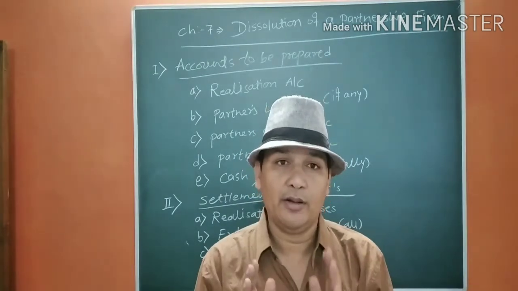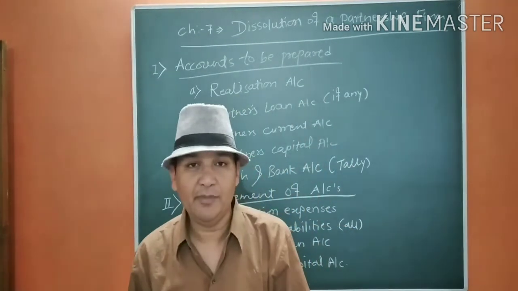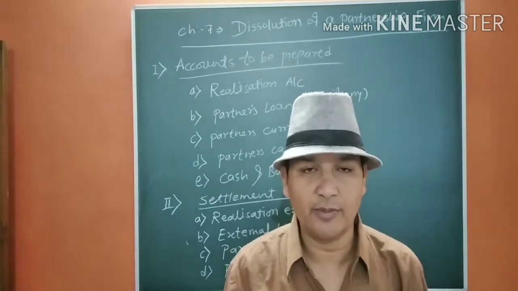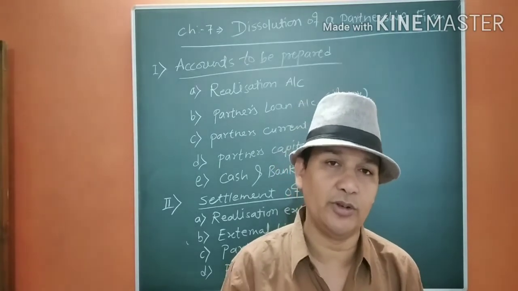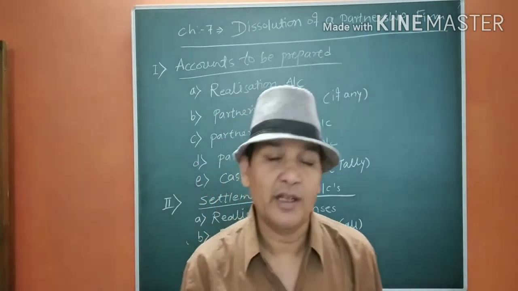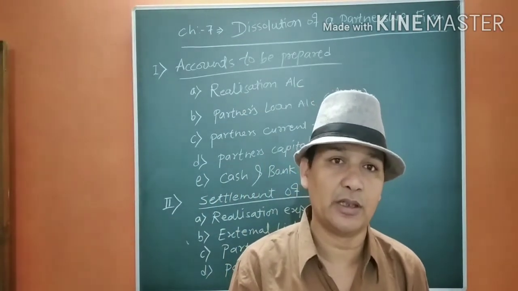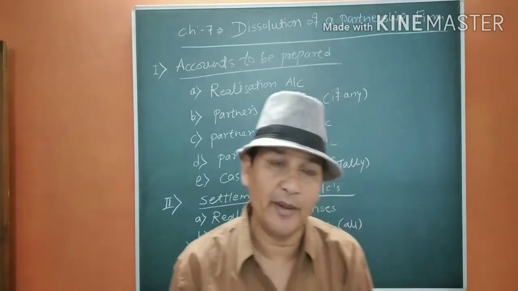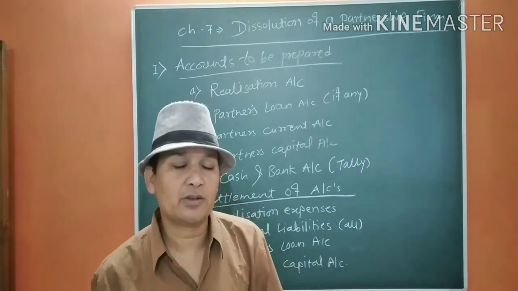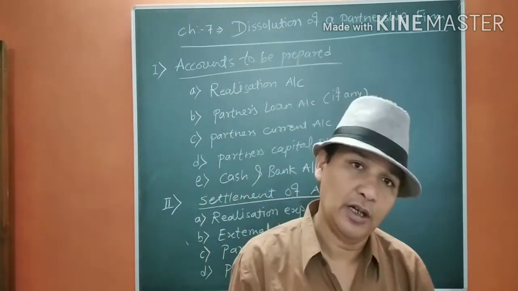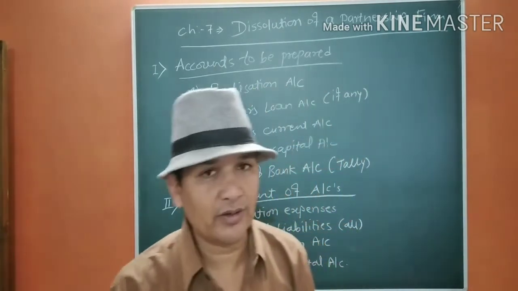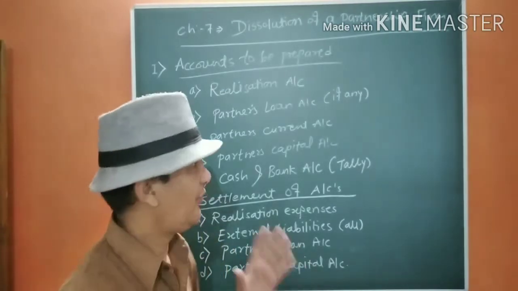Okay, so dissolution of the partnership firm can be due to any reason, like mutual agreement. There is a mutual agreement between the partners that they are going to dissolve after a particular period of time or at any time. It may be that after a specific work they are going to dissolve, or it may be due to a court order. There are so many things, or disability of a partner. There are so many causes of dissolution of a partnership firm.